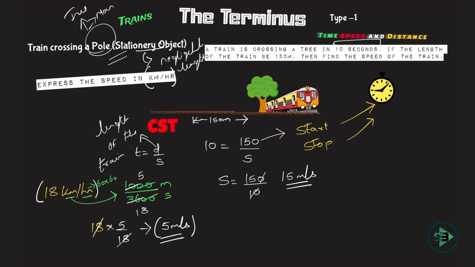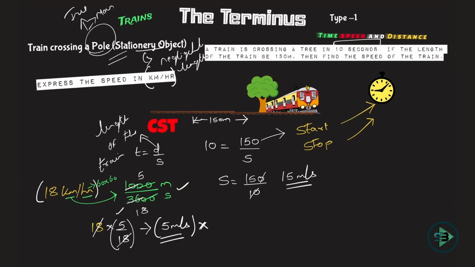Multiply it by 5 by 18. As simple as that. No need for writing all this every time, because in the next problems I'll get many times where I'll have to convert kilometer per hour to meter per second or meter per second to kilometer per hour. So just remember, multiply by 5 by 18 to convert from kilometer per hour to meter per second. And in case I'm being asked the reverse, meter per second to kilometer per hour.